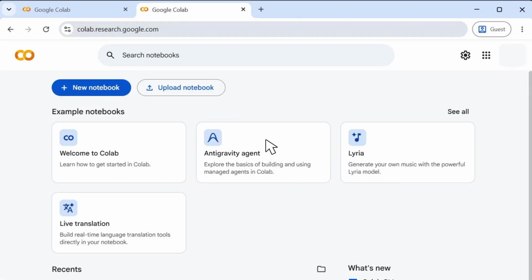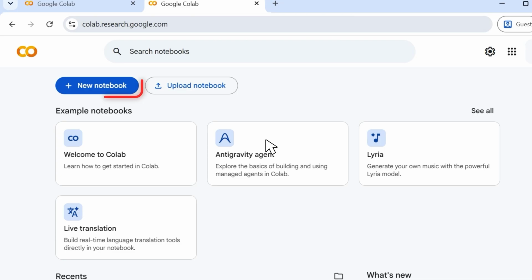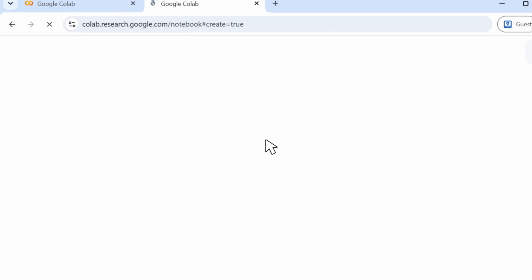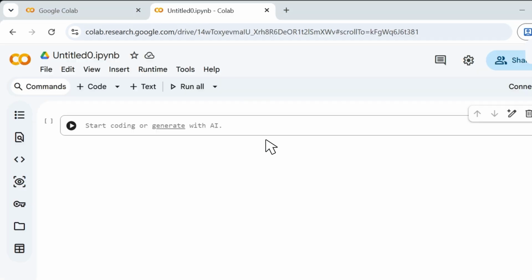You may be asked to sign in with your Google account. If that happens, just follow the instructions on the screen. Once Google Colab opens, look for a button called New Notebook and click it. A new page will open, and this page is called a notebook.